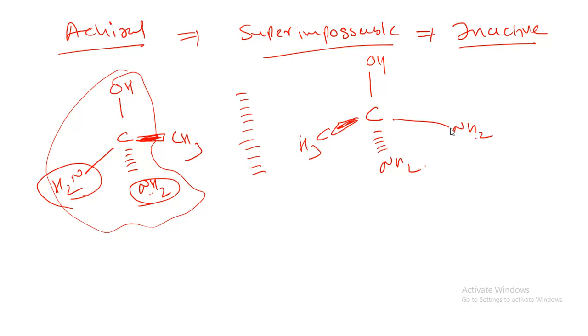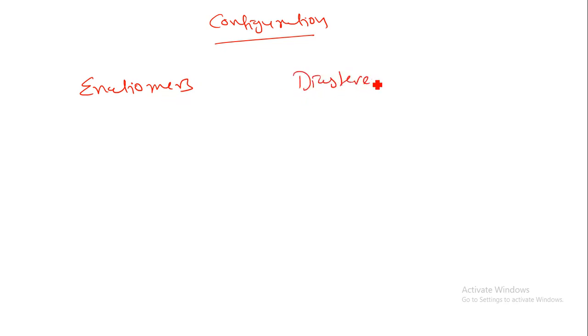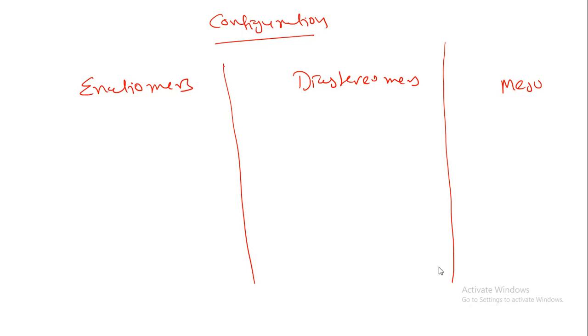Now we will study the three important terms in configurational isomers. This is the most important theory part. In the examination they will ask you to write a short note on configurational isomers, so you can remember these things. You have to remember enantiomers, diastereomers, and the last one, the meso compound. You should remember the basic difference between these three terms: enantiomers, diastereomers and meso compound.